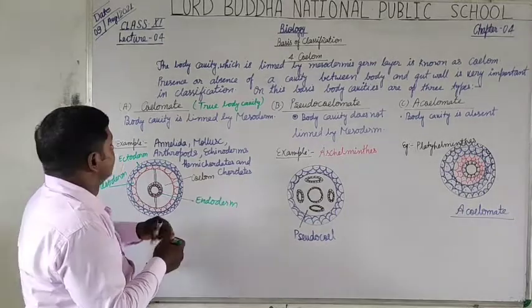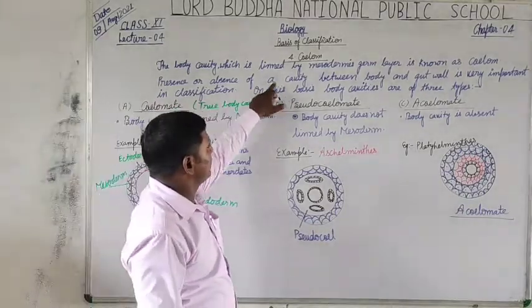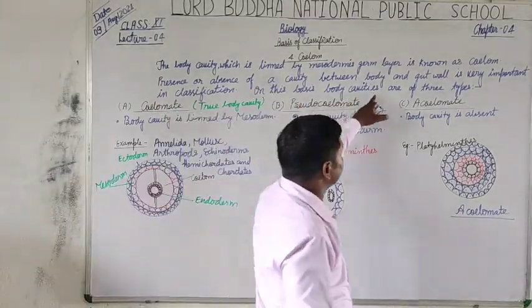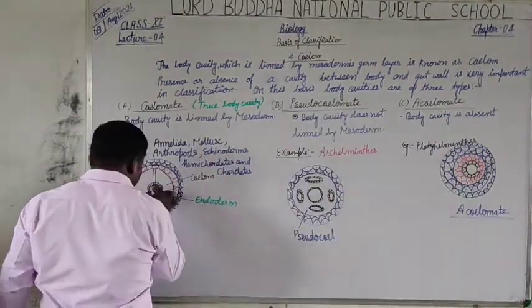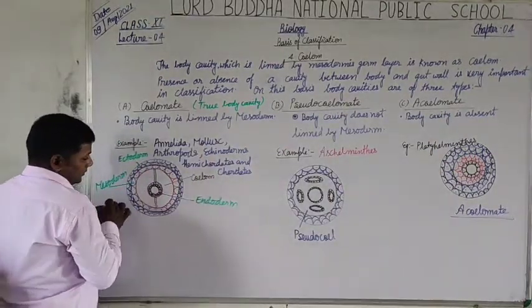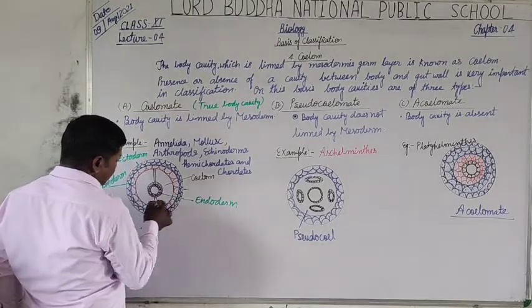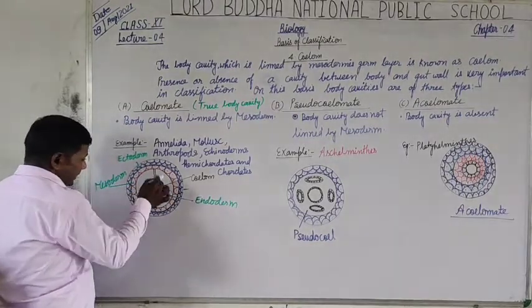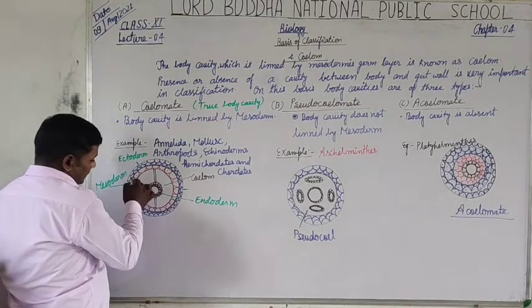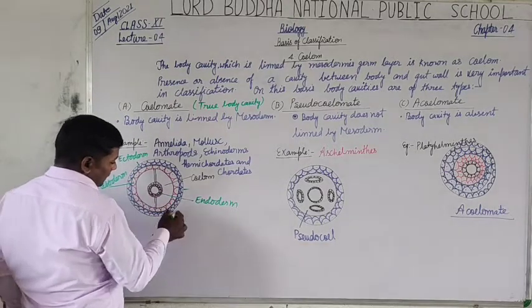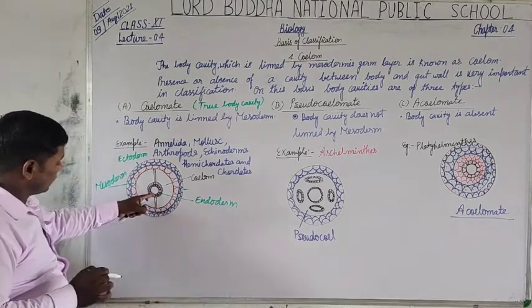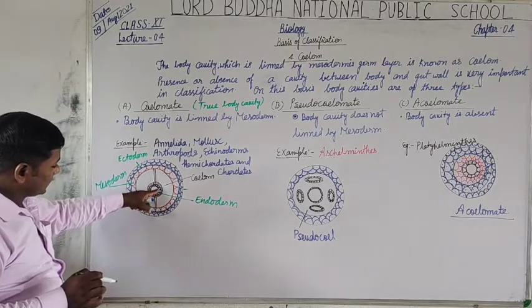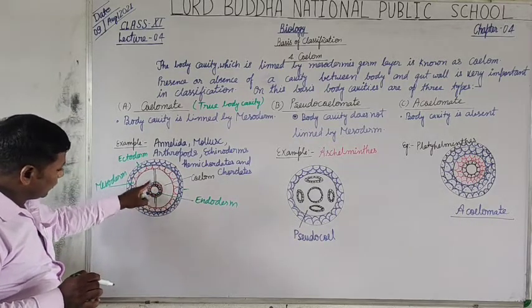So here, presence or absence of a cavity between body and gut wall. This is the gut wall, it means digestive tract. And this is the ectoderm. This red color is the mesoderm, and the innermost concentric circular illustration is the endoderm.